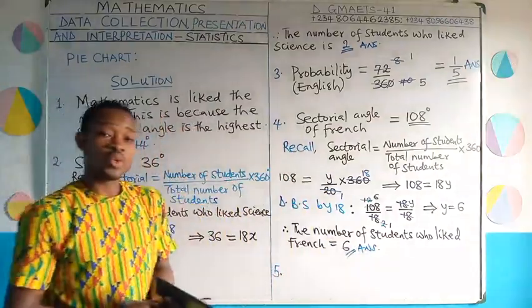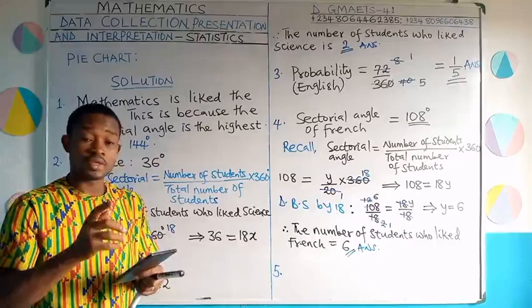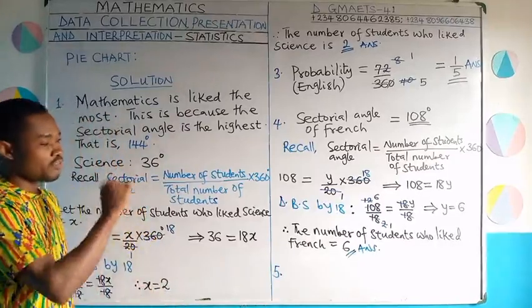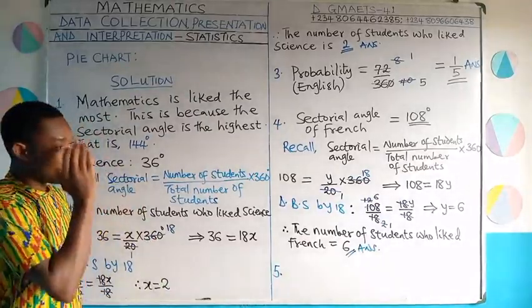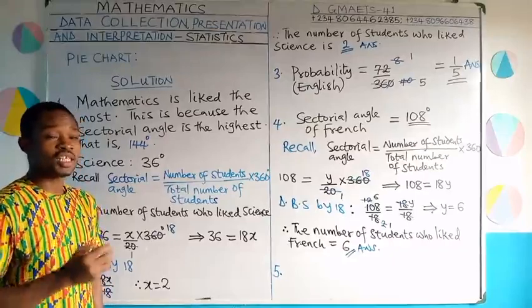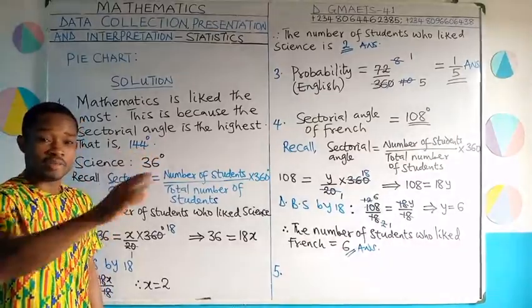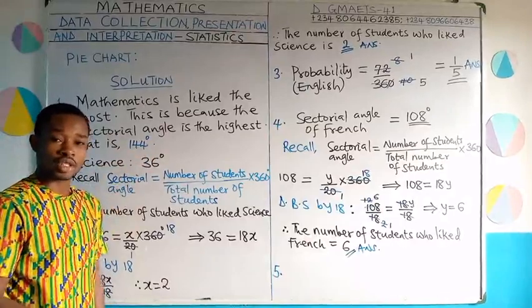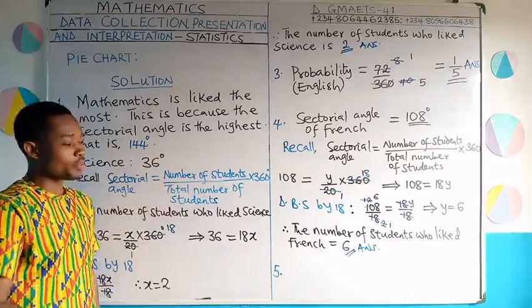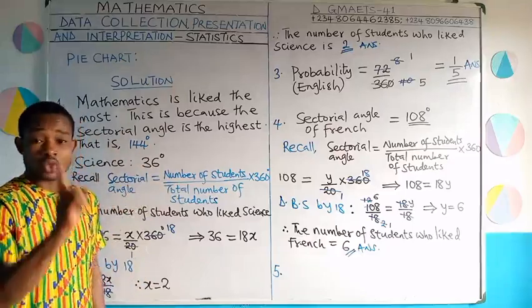In the last question, we are to get the percentage of the students who liked mathematics. So I'll be very fast in solving that. It's simple. Again, there are two ways you can solve this. Either you use the sectorial angle divided by 360, then times 100. To convert it into percentage, you take the fraction and then multiply by 100. So that is one way.